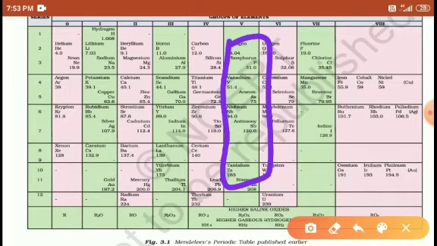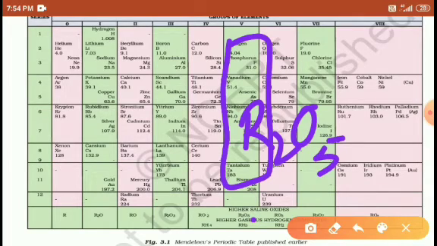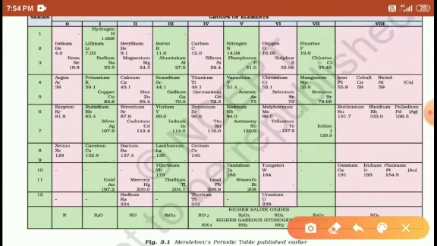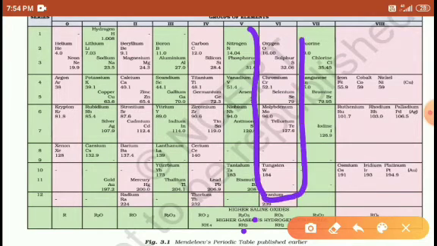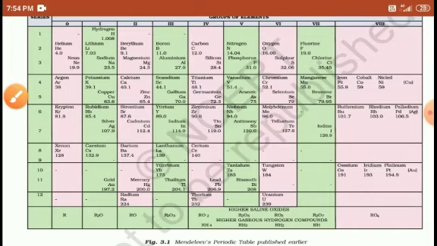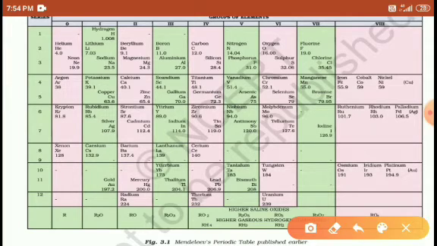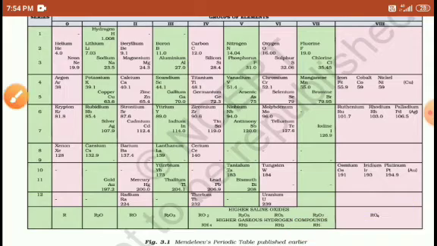The general formula is taken as R2O5, and with hydrogen it gives the formula RH3. These react with 3 hydrogen and 5 oxygen atoms. And the sixth group of elements react with 3 oxygen atoms and 2 hydrogen atoms. Right, students? And the seventh group of elements react with 7 oxygen and 1 hydrogen atom.